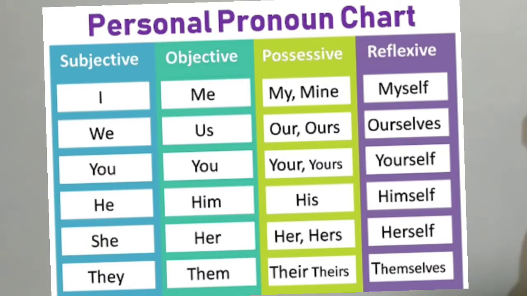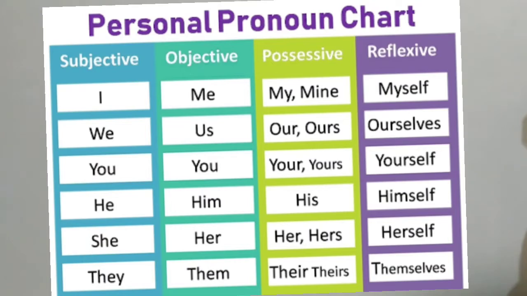Okay, I, we, you, he, she, they. They go to subjective pronoun. Me, us, you, him, her, them. It will go to objective pronoun. And possessive pronoun. This is also very important.